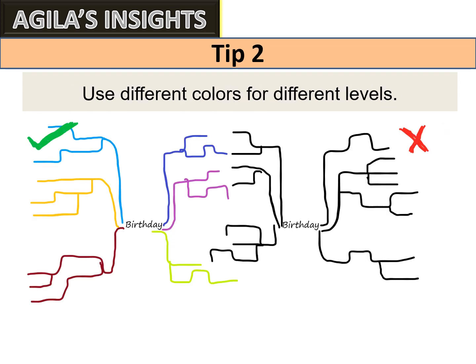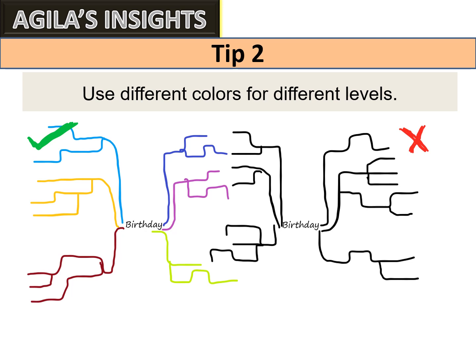Tip number 2, the use of color is important in the mind map. Researchers and educationalists suggest that people who use colors and images in their imagination when they are learning are better at remembering when compared to people who are not using them.